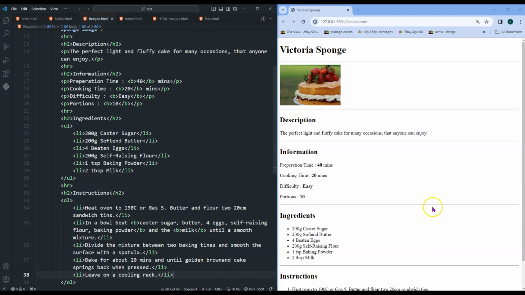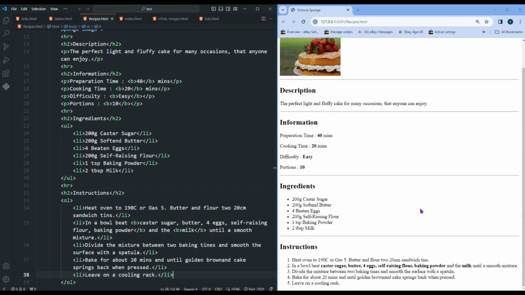So if we just give this a save, and I'll just scroll down here. Anything to do with ingredients is actually highlighted.